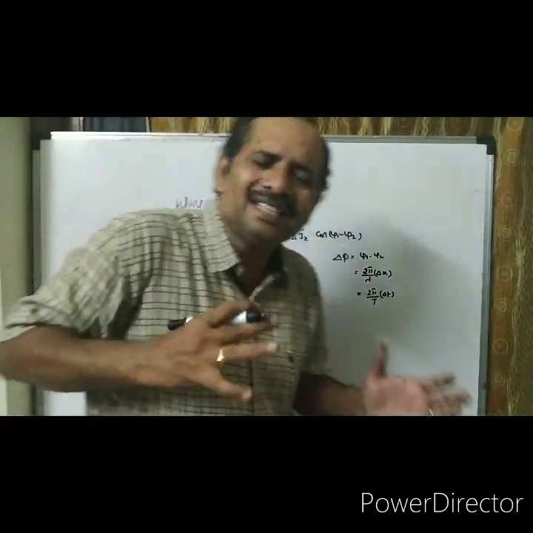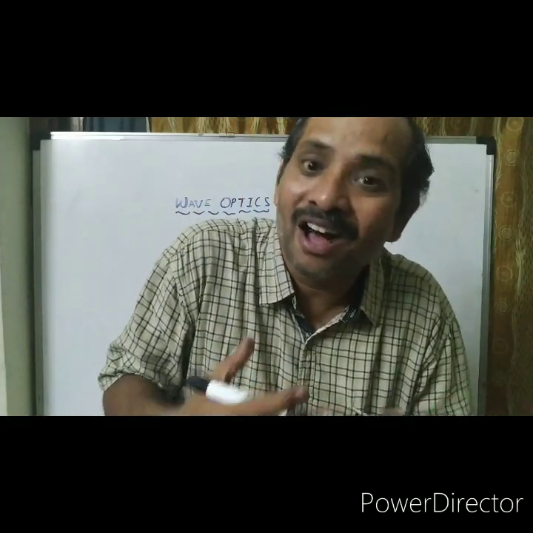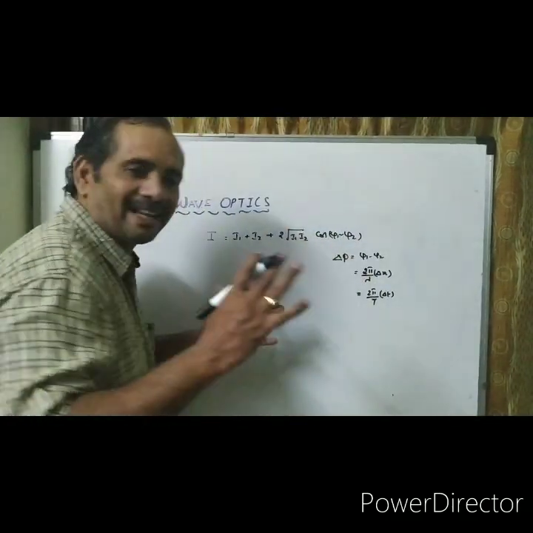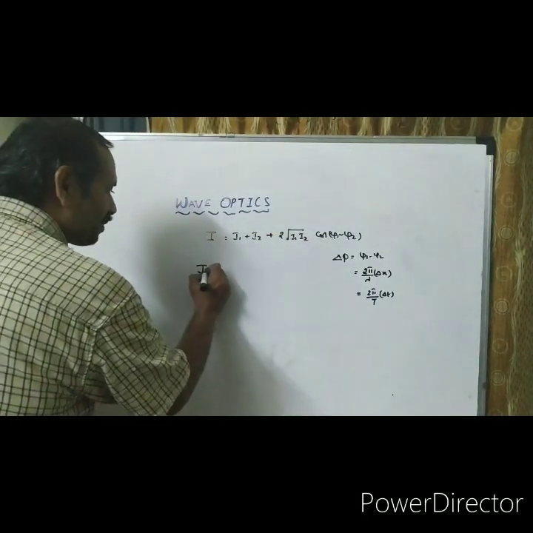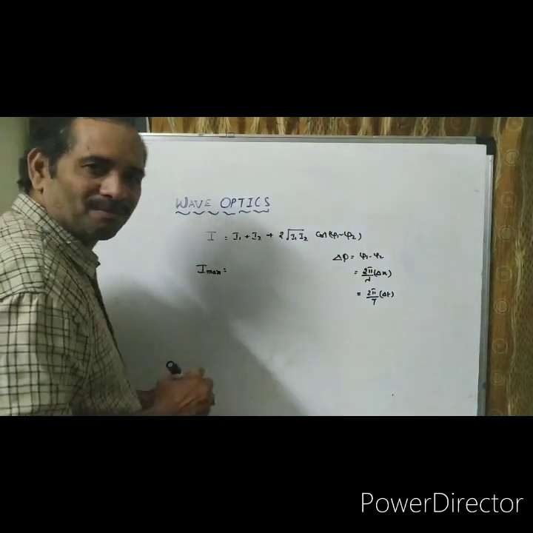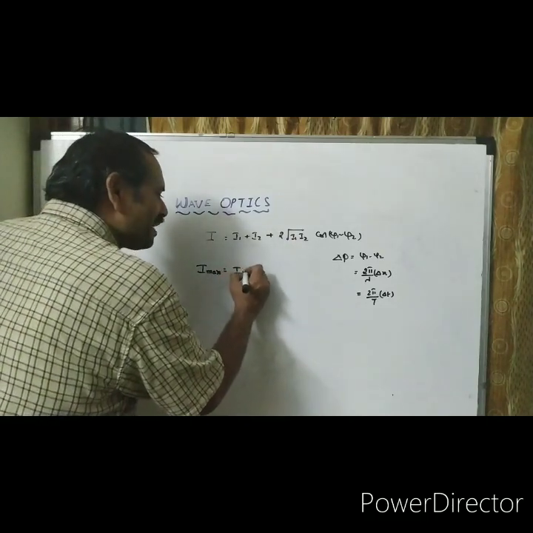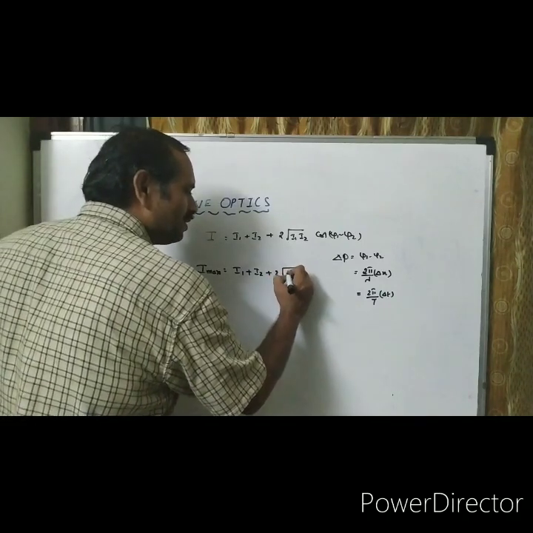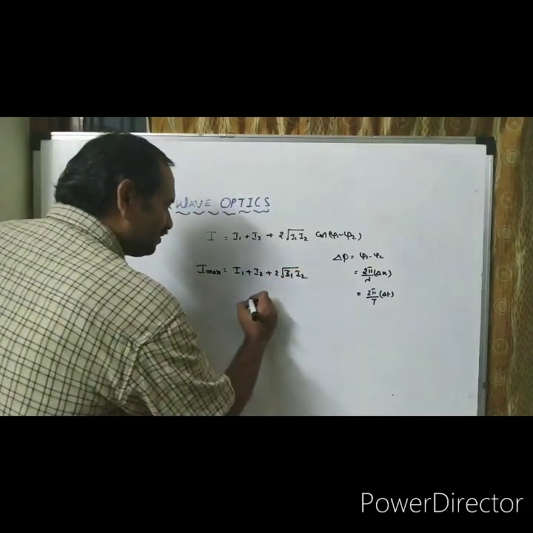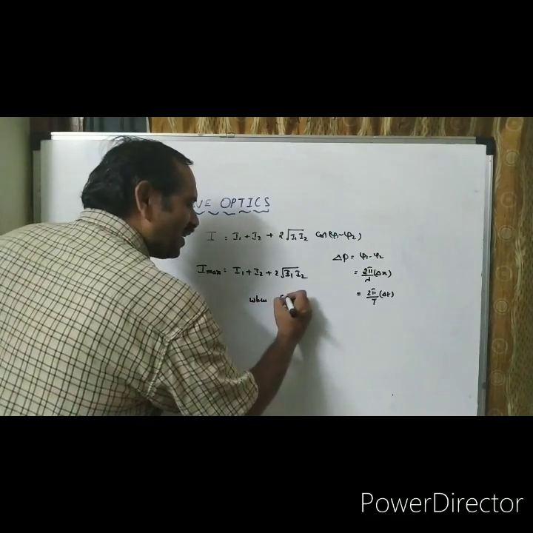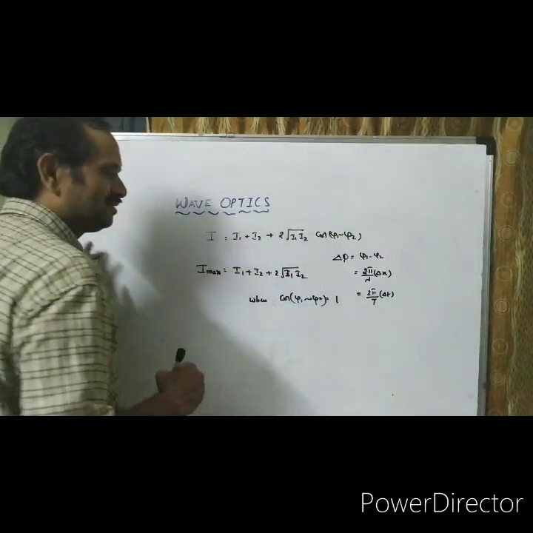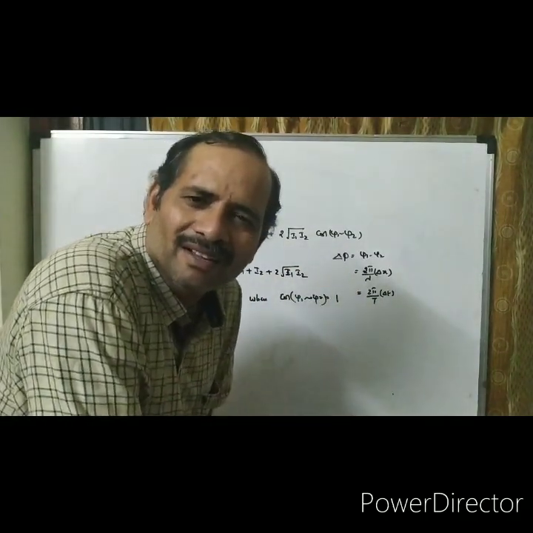Intensity varies. How does it vary? Where it is maximum and where it is minimum. Intensity maxima, Imax, equal to I1 plus I2 plus 2 root I1 I2, when cos phi 1 minus phi 2 should be 1. The maximum cos value is what? 1.